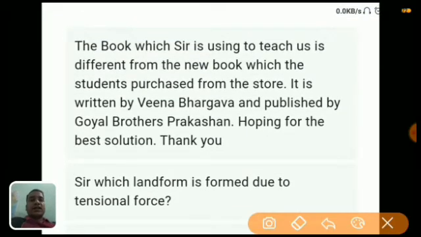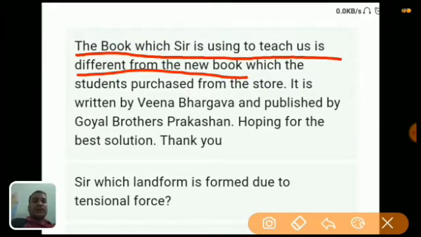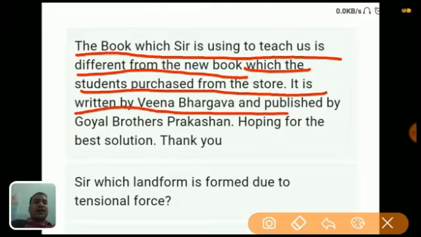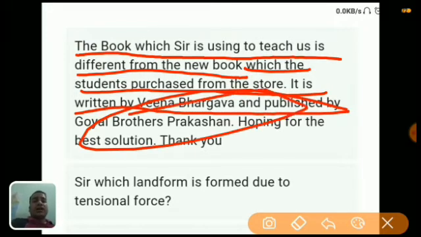The first question is: the book which sir is using to teach us is different from the new book which students purchase from the store. It is written by Veena Bhargav, Goel Prakash publication. Remember beta, the book is not that important. Last time I taught with the old book, but from this new chapter I am giving a new book's material. So don't worry about it.